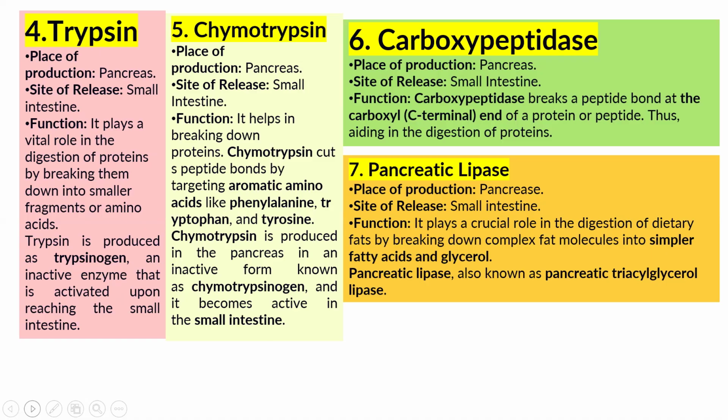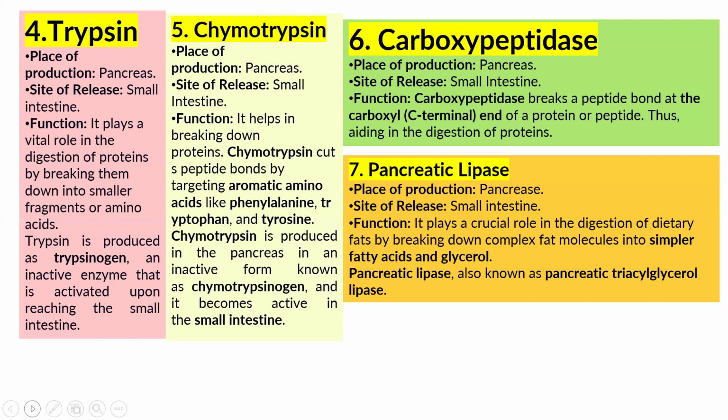Next enzyme is chymotrypsin. It is produced by the pancreas again, and it is released into the small intestine. It helps in breaking down protein also. Chymotrypsin cuts peptide bonds by targeting aromatic amino acids like phenylalanine, tryptophan, and tyrosine.